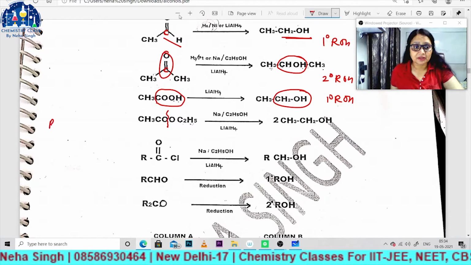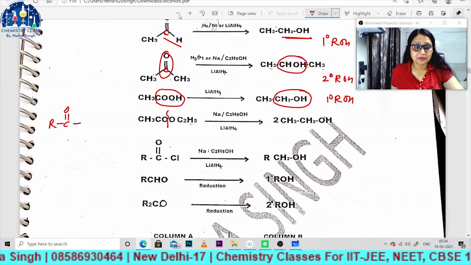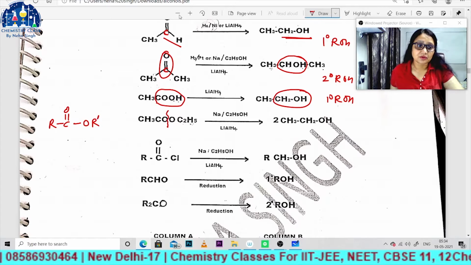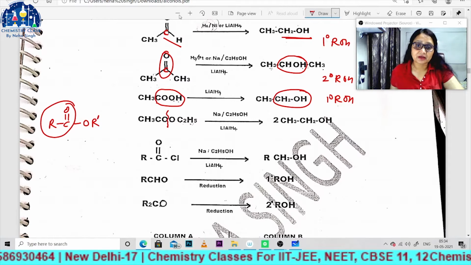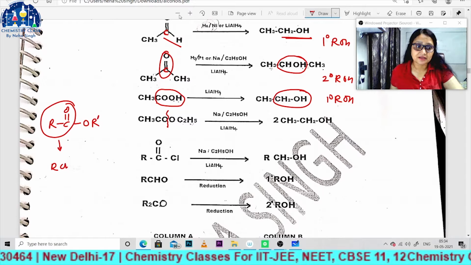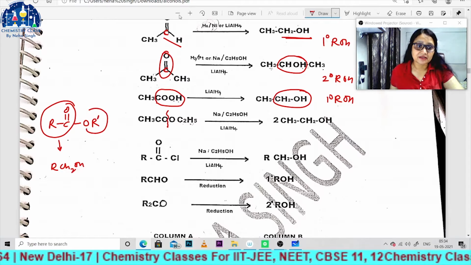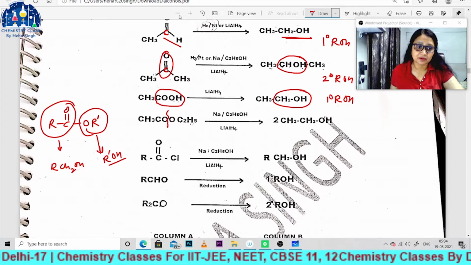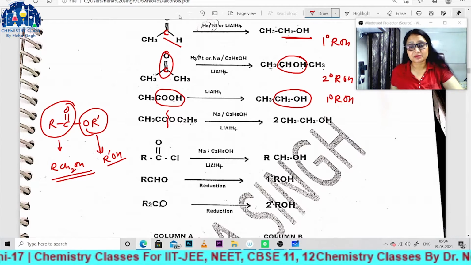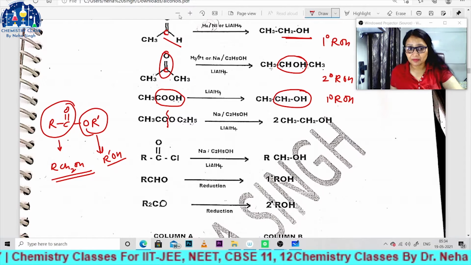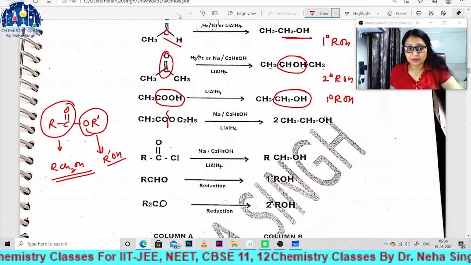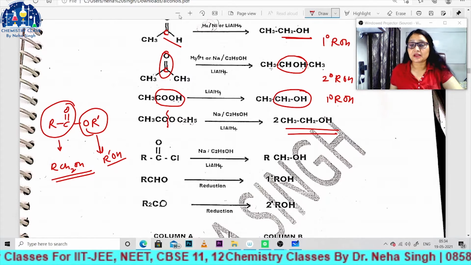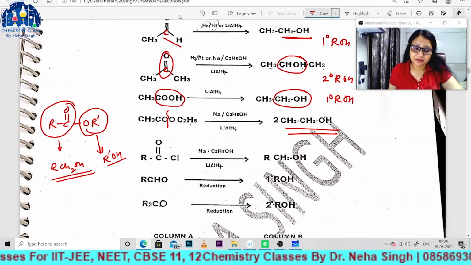So for example, I am writing a common ester. This RCO group will reduce and give RCH2OH, and this OR group will also give alcohol. It may be possible that both alcohols are the same, depending upon the number of carbons, and it may be possible they differ, right bachcho? So basically you will get 2 moles of alcohol from here.